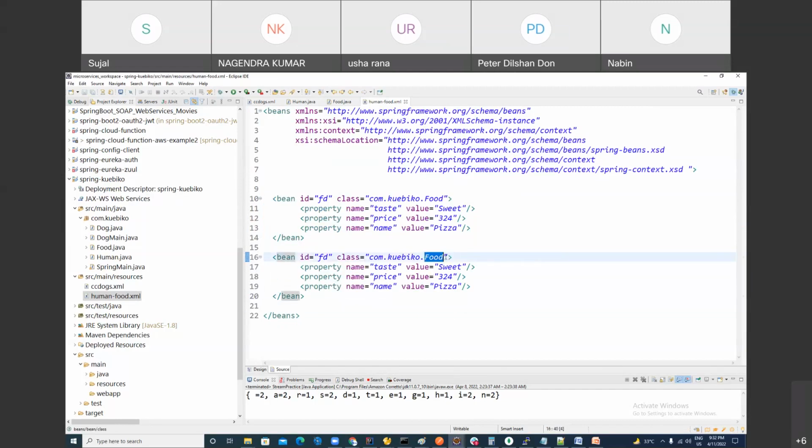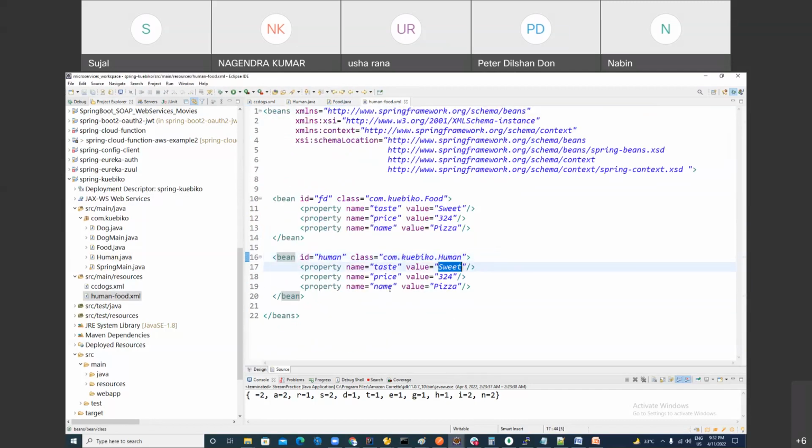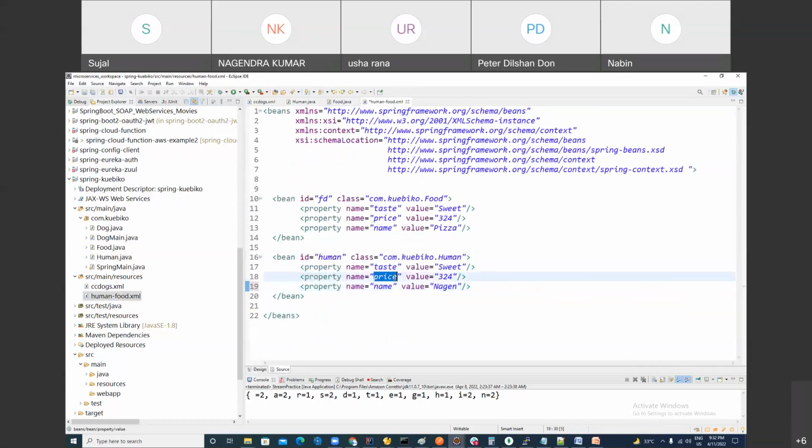Here you can write human. Spelling is important. If you make any mistake, it won't work. Object name is human. You can give any name to it, right? Doesn't matter. So in human, what we have: name, age, weight. Name, right? You can give again attribute. Age and weight.